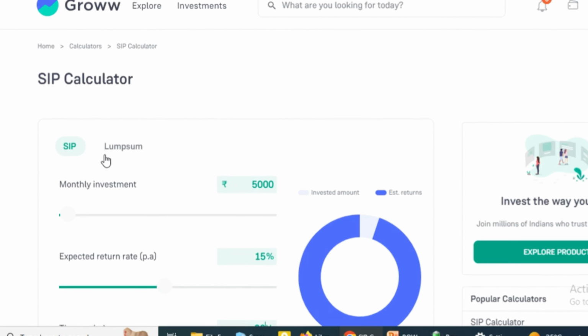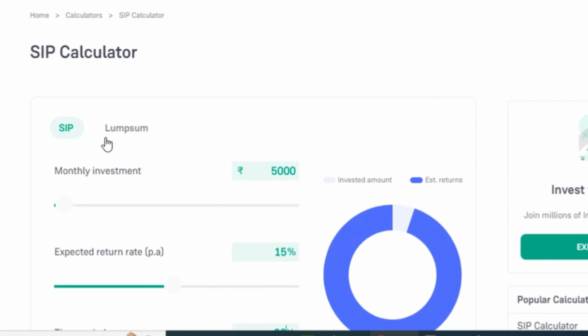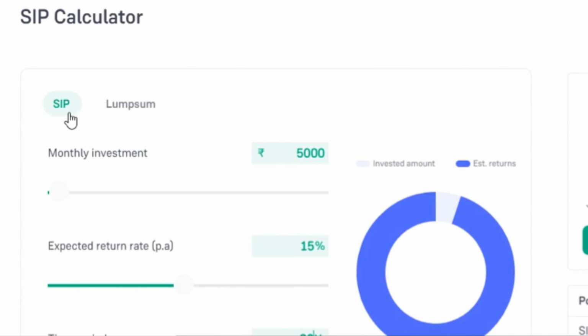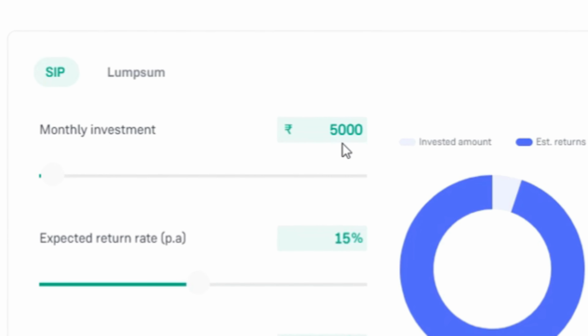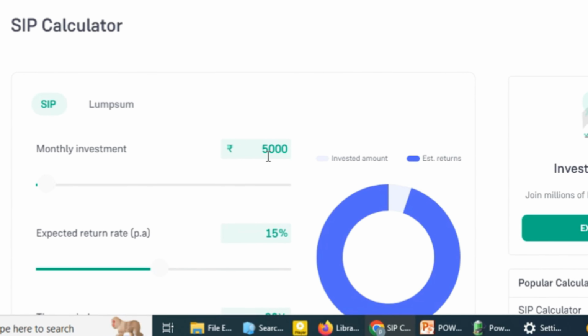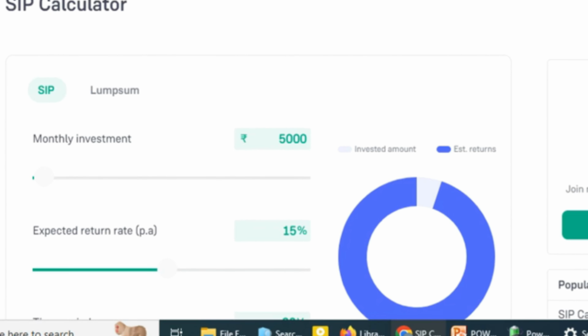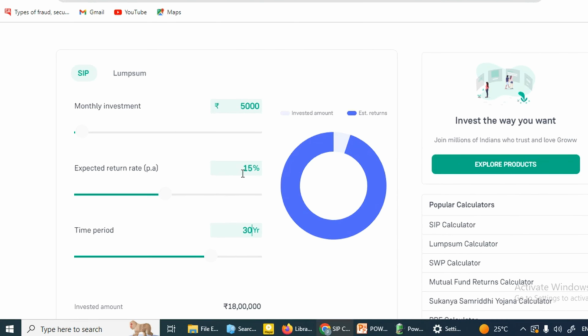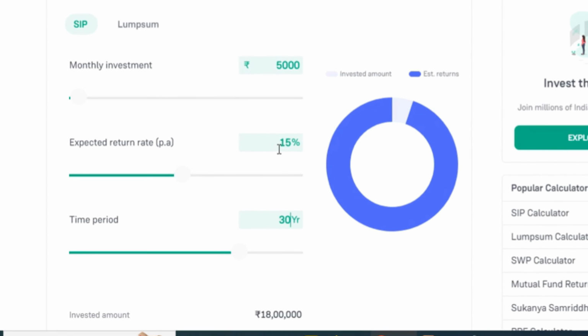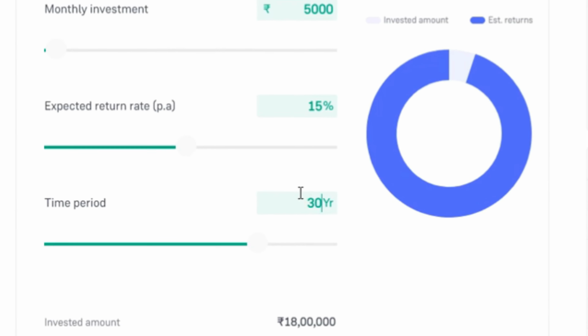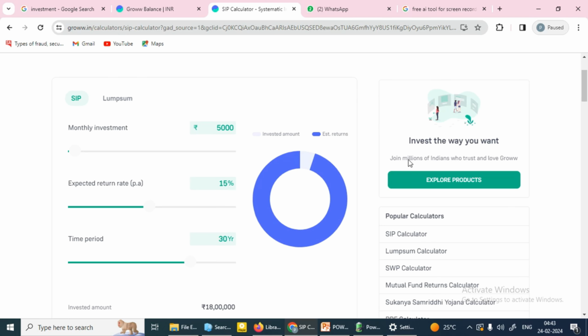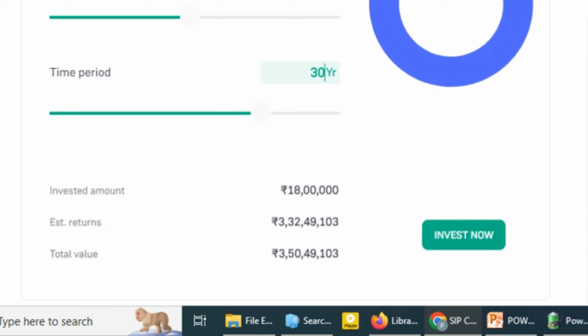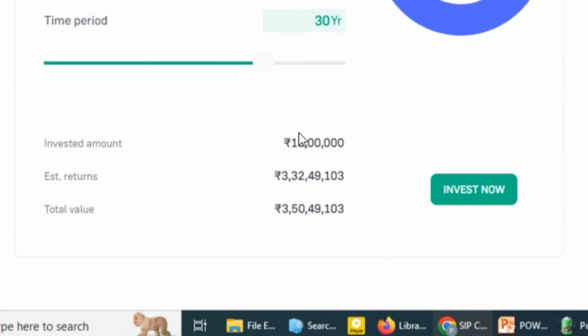Since we are doing the monthly investment, that is the monthly SIP investments, I've selected the SIP option. So let's say you're doing a monthly investment of 5,000 rupees, and the expected rate of return is 15%. We are taking the same data as we took in our example. The time period is, let's say, 30 years. In our example also the time period was 30 years. So as you enter the values, you can see it over here.